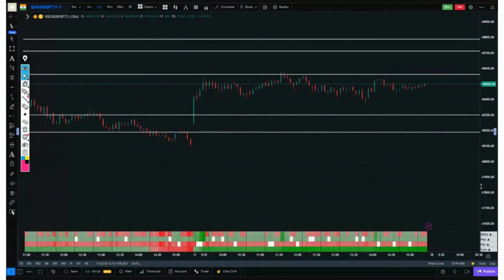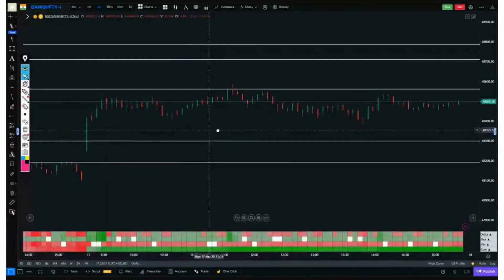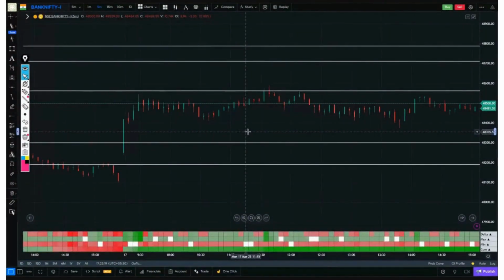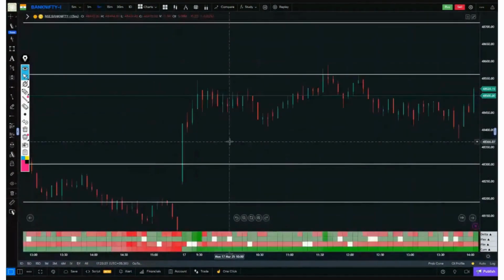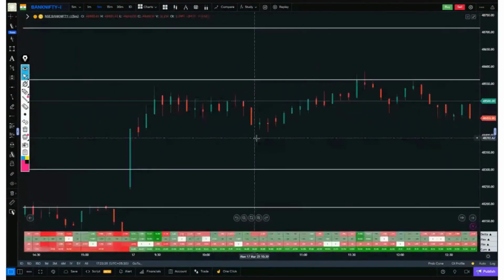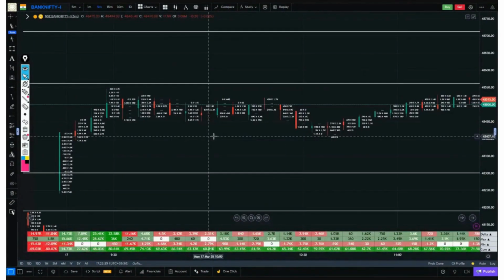So, before reading the footprint, before closely examining the order flow, we need to know what delta is, because we are going to read the footprint with the help of delta. What is this delta? If we talk in one simple line, the difference between buyers and sellers is what delta tells us.